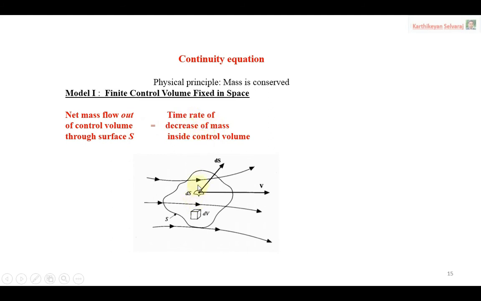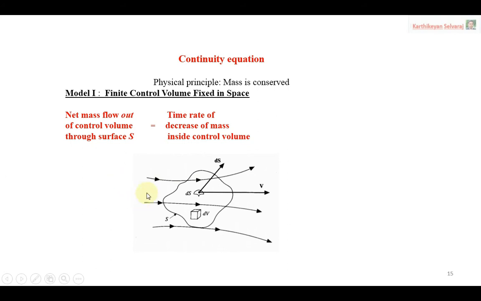For example, there is a cube box. In the cube box, assume 100 bar of pressure is coming out of the box, like a control volume. The same amount of pressure should decrease inside the cubic box, that is 100 bar.